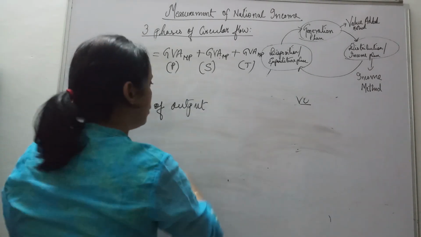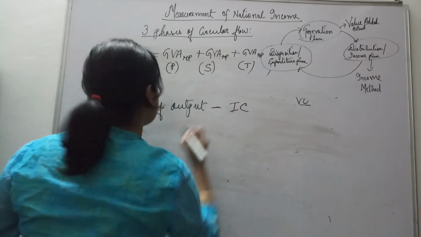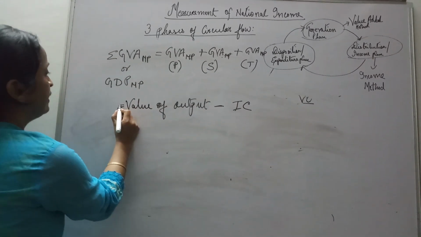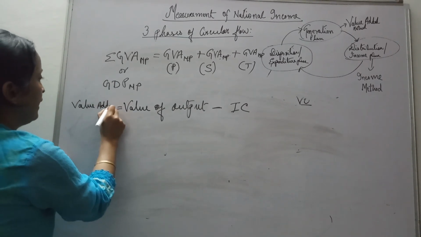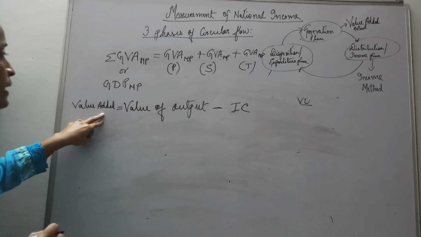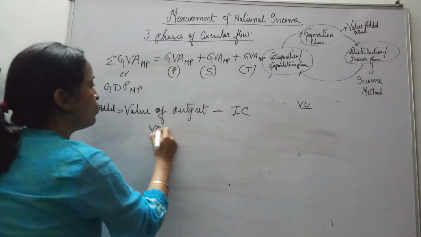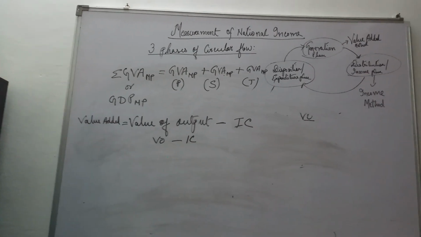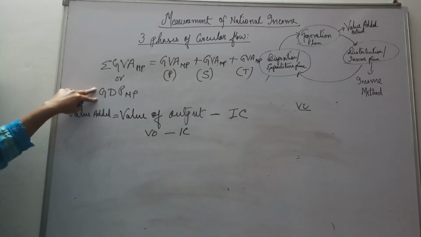Value of output minus intermediate consumption gives us value added. I am writing in short. So what is value added? It is value of output, which we write in short like this, VO minus intermediate consumption. Alright. And then ultimately, by adding this up, we get GDP MP.